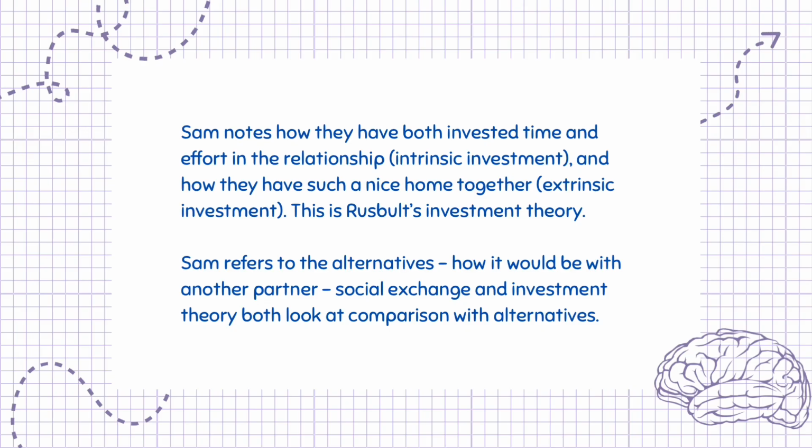Sam notes how they have both invested time and effort in the relationship, intrinsic investment, and how they have such a nice home together, extrinsic investment. This is Rusbult's investment theory. Sam refers to the alternatives, how it would be with another partner. Social exchange and investment theory both look at comparison with alternatives.